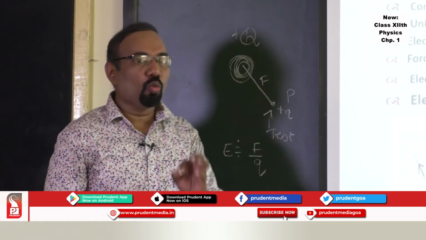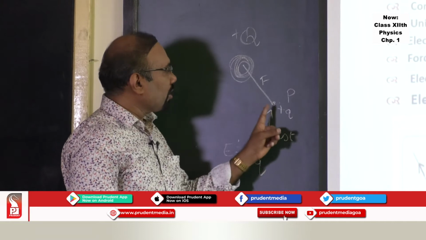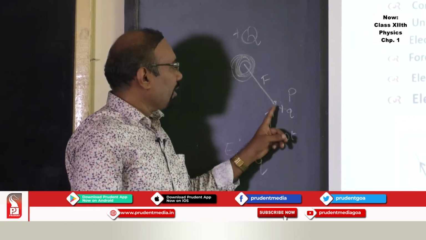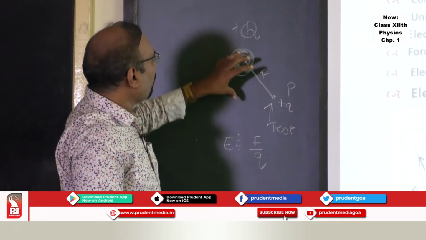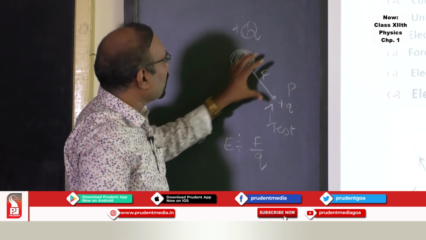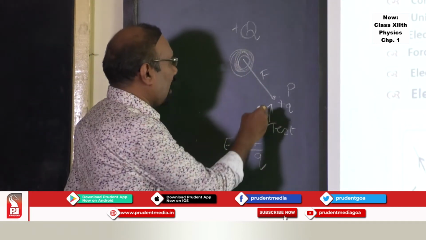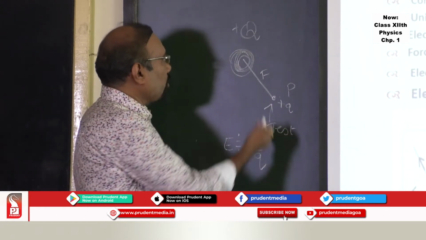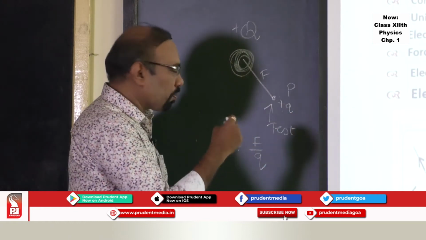Now question arises, why is it approximately? Now it all depends on what is the magnitude of test charge you are taking. If you take a test charge large enough, you won't be able to get the field produced only by the source charge. I want to get the field produced by the source charge at this particular point. So how to get that field due to the source charge? You place this test charge as small as possible.